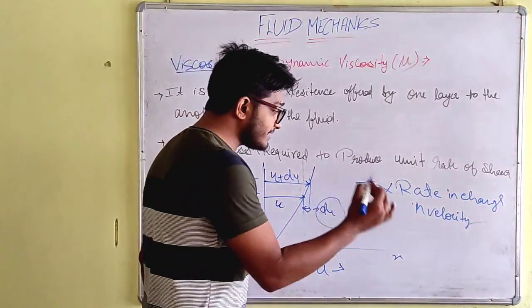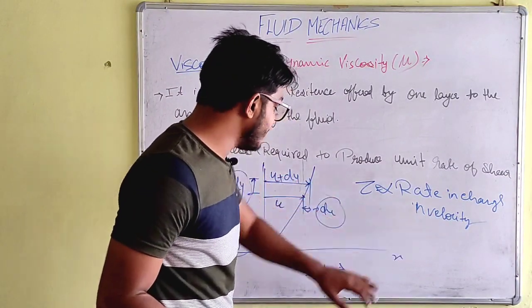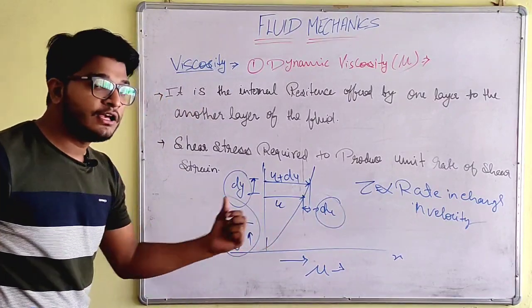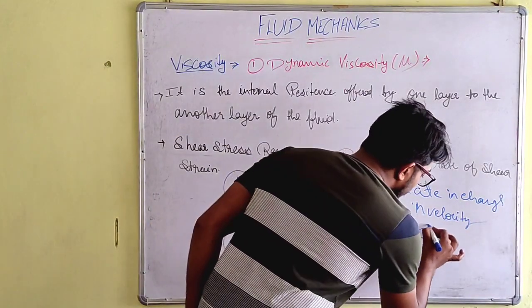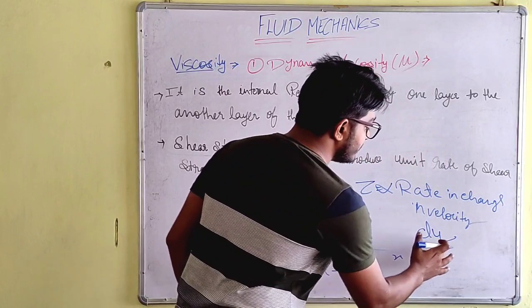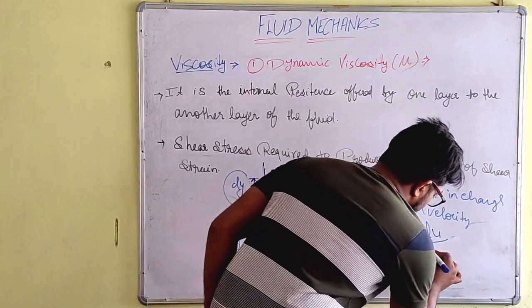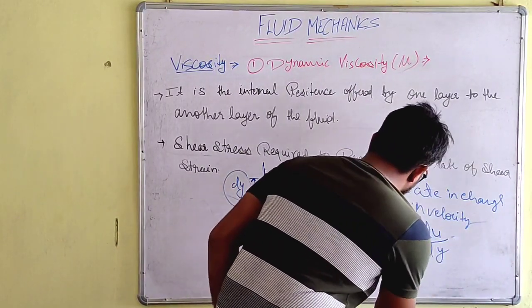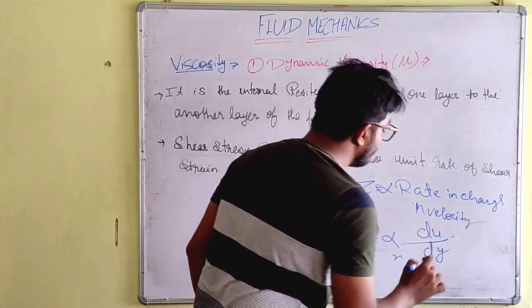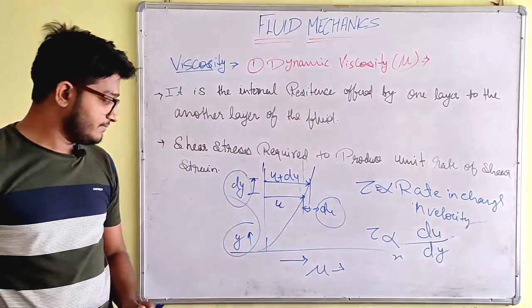This can also be written as: what is the rate of change in velocity? Velocity is u, so this will be written as du with respect to y. So du upon dy. So tau is proportional to du upon dy.